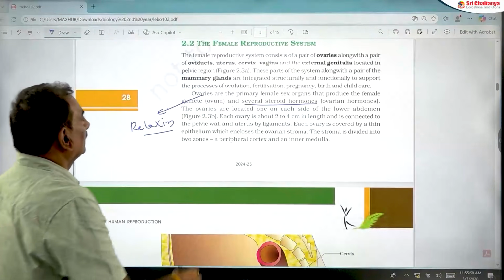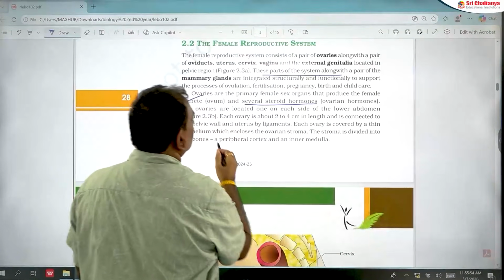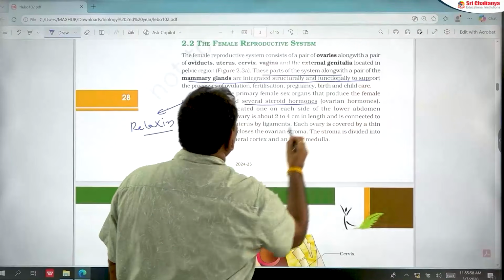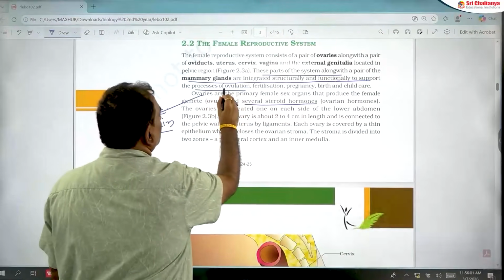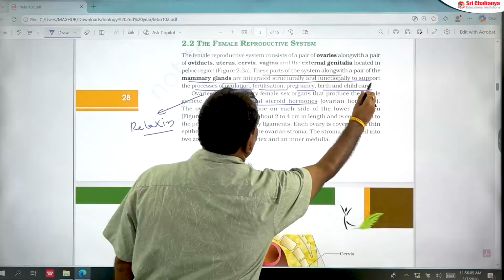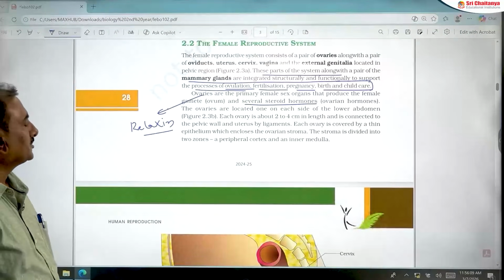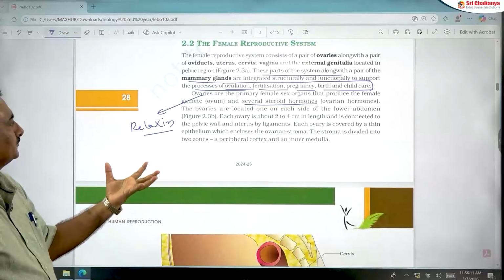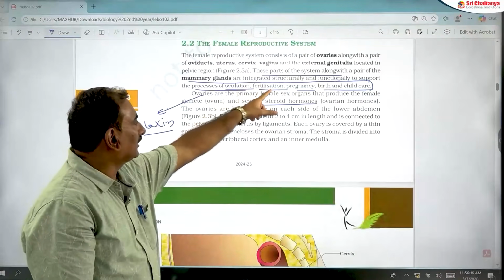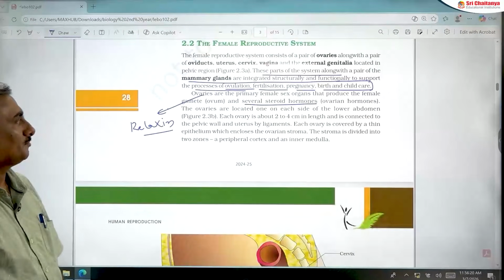Next, these parts of the female reproductive system along with the pair of mammary glands are integrated structurally and functionally to support the processes of ovulation, fertilization, pregnancy, birth and child care or parental care. So this is also very important. The female reproductive system along with the mammary glands helps in ovulation, fertilization, pregnancy, birth and also child care or parental care.